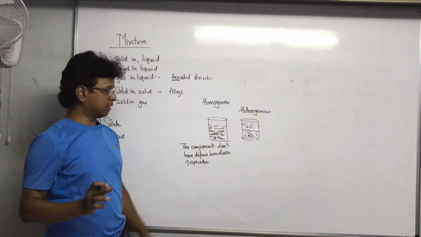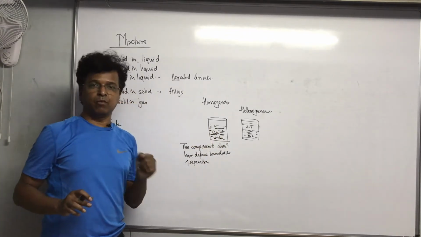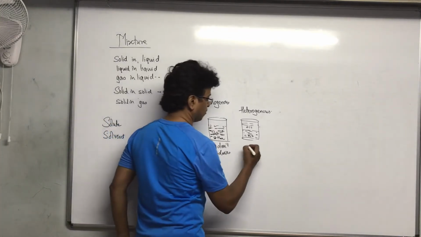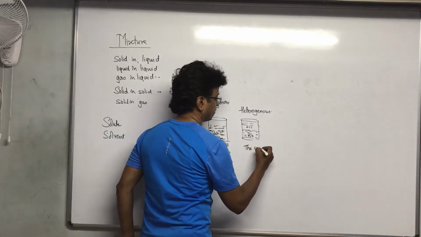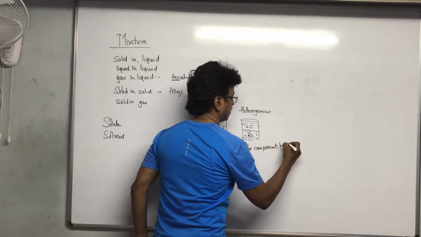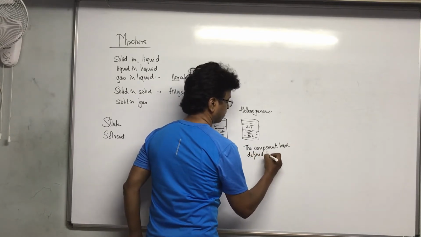Here salt is there, here water is there, but you can't make such separations. So this is a homogeneous mixture. In a heterogeneous mixture, the components have defined boundaries of separation.